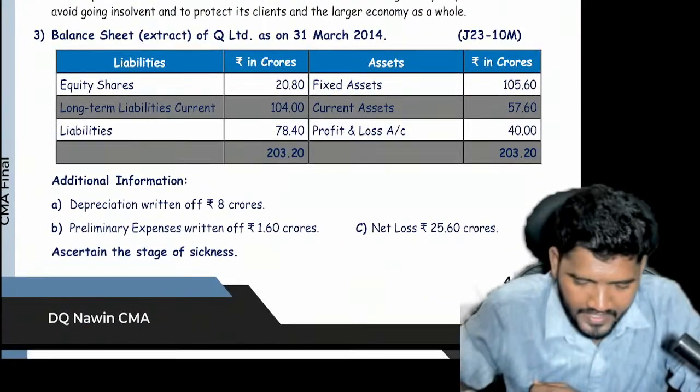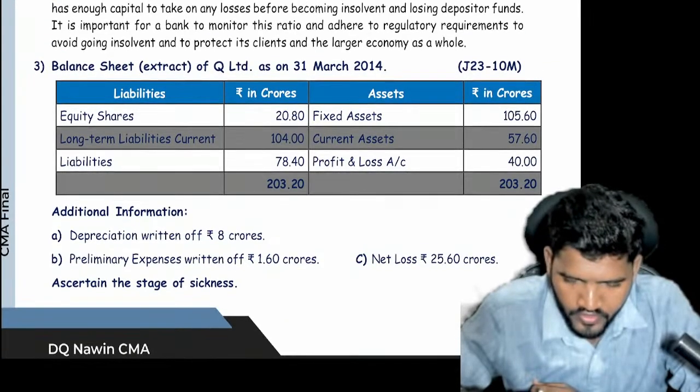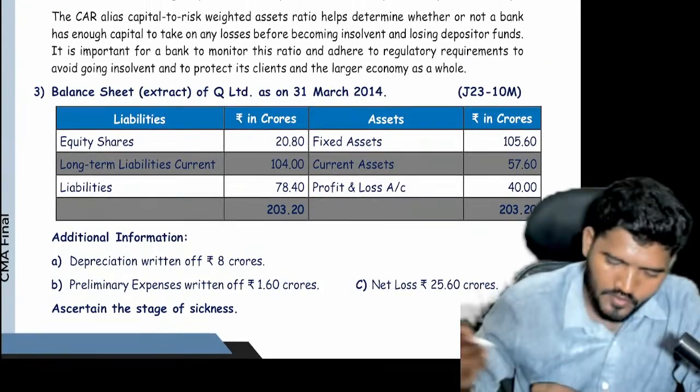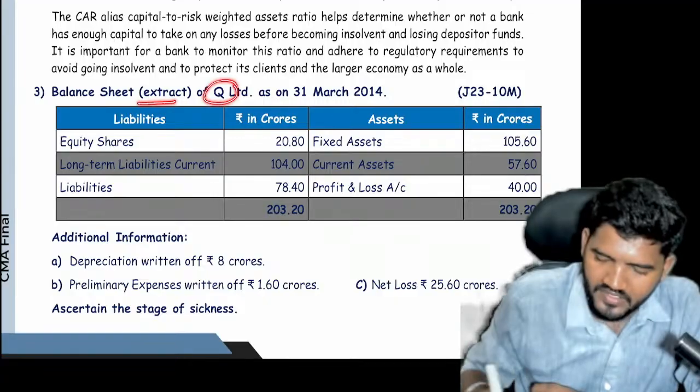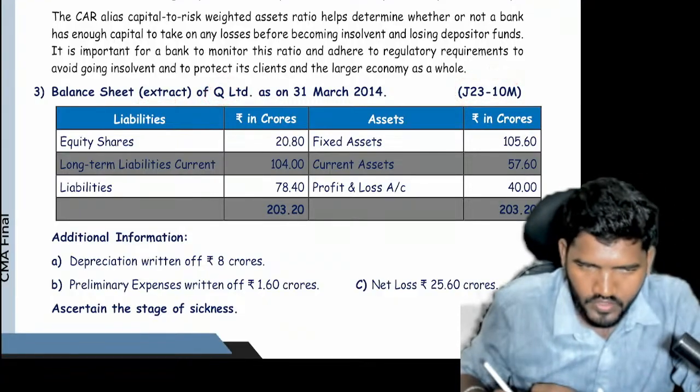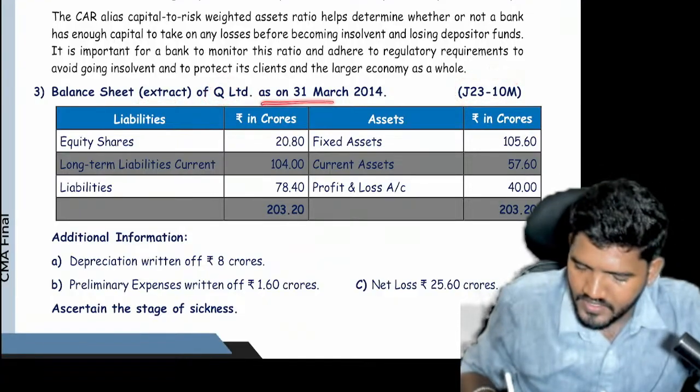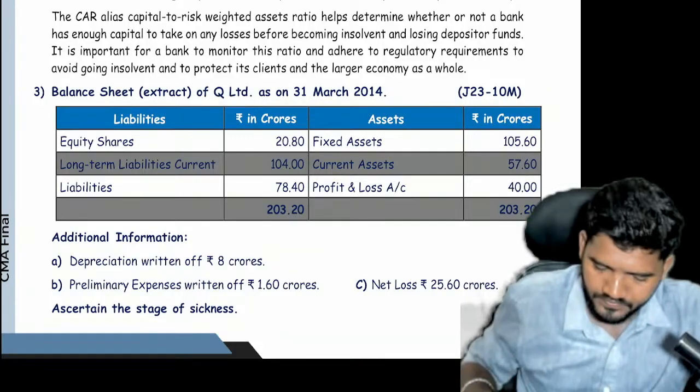So take your calculator, show your speed. So, balance sheet extract of Q Limited. This question was asked in June 23 in the new syllabus, as on 31st March 2014.